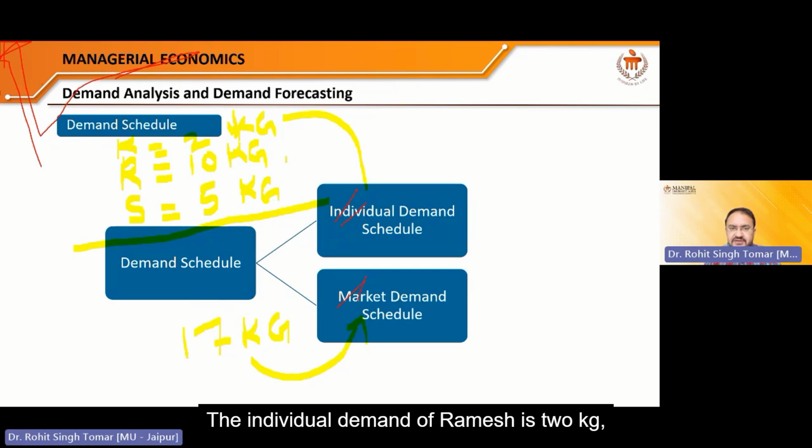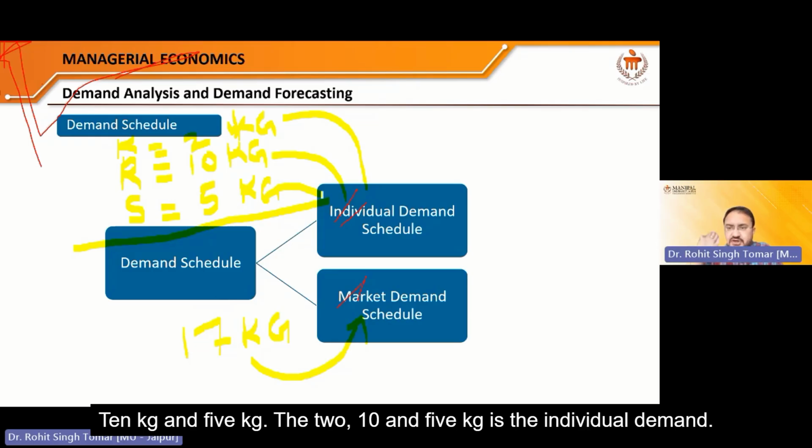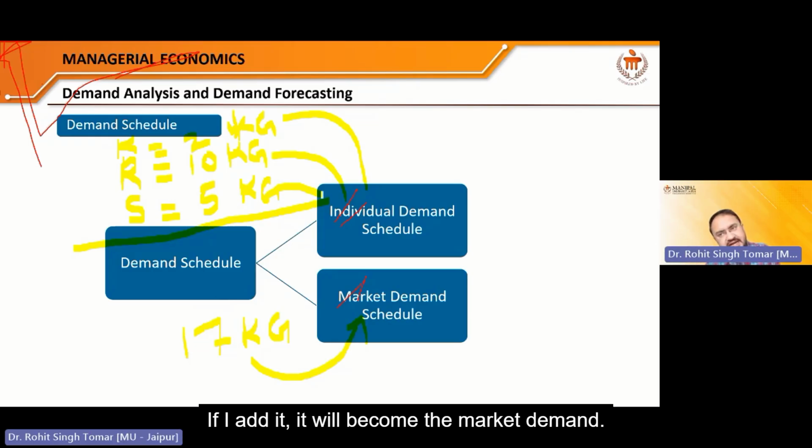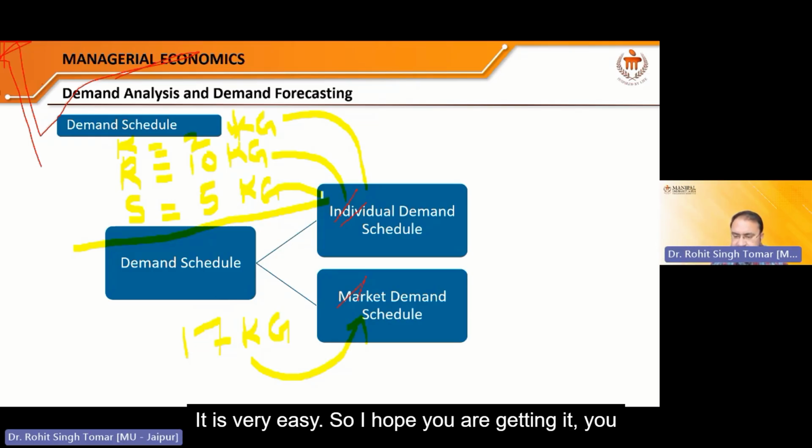The individual demand of Ramesh is 2 kg, the individual demand of Suresh is 10 kg, and the individual demand of another person is 5 kg. If I add these individual demands, it will become the market demand. It is very, very easy. So I hope you are getting it, you are understanding it.